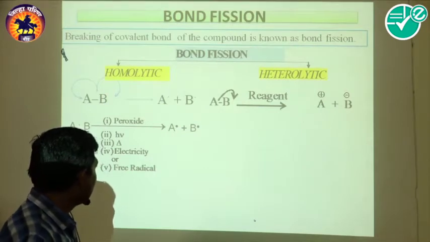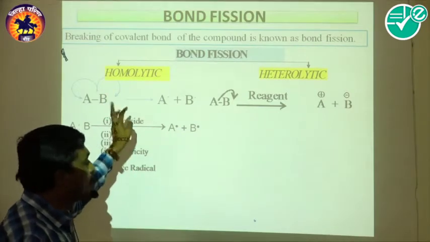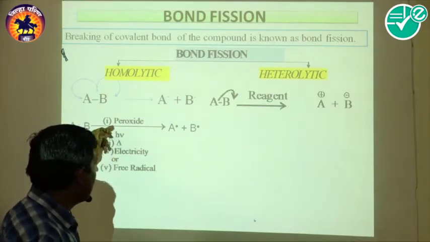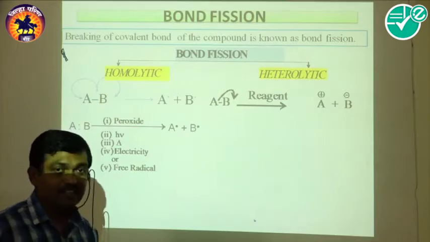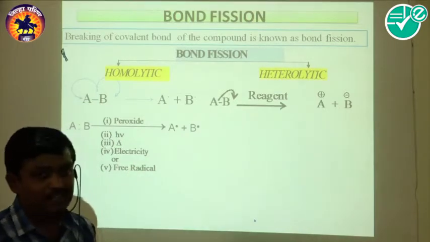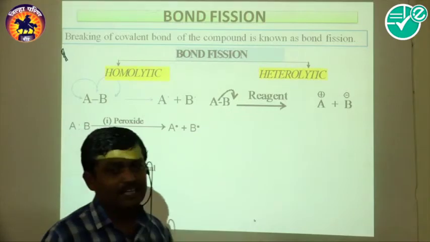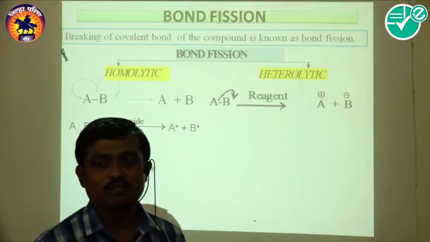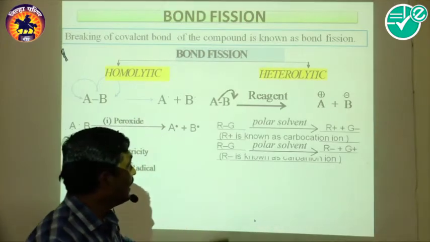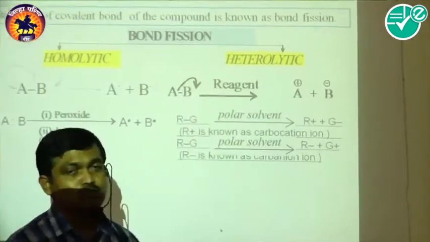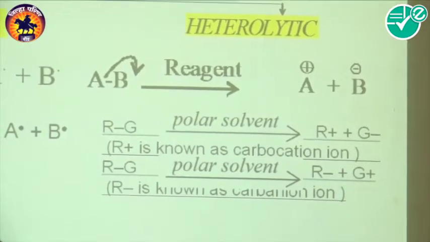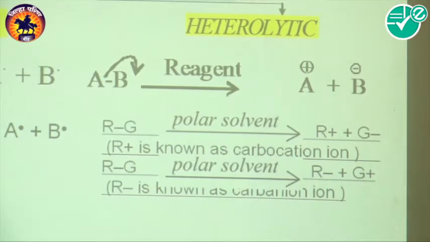We discussed that already. So what happened here? The homolytic bond fission takes place in the presence of peroxide, UV light, high temperature, electricity, and free radicals. Now look here, heterolytic bond fission takes place in the presence of a polar solvent. So the polar solvent is responsible for heterolytic bond fission. In heterolytic bond fission, one of the species carries both the electrons.